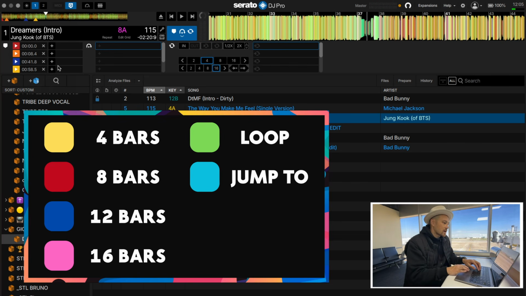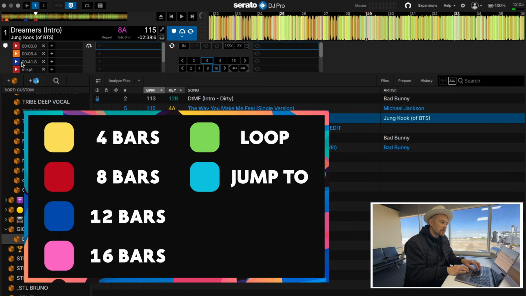Okay, so let's go ahead and stop right there for a minute. I'm gonna go ahead and start changing the colors. I'm gonna make this red because this is my mix point. That whole section, that 8 bars, that's the last thing that you're gonna hear as I'm then gonna transition to the new song. While that's happening, I'm also going to layer an instrumental intro of the next song underneath that section, right? So I need to know how long the section length is. So that's 8 bars.